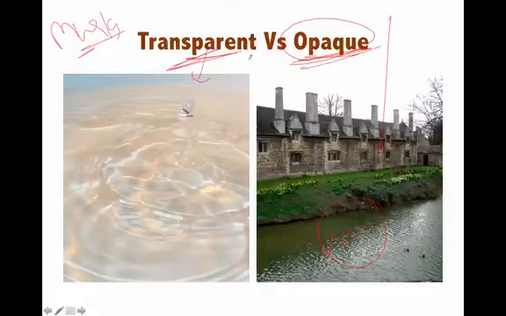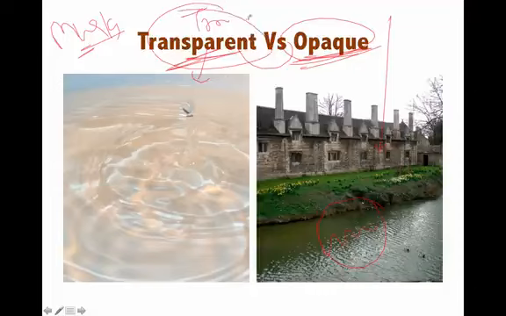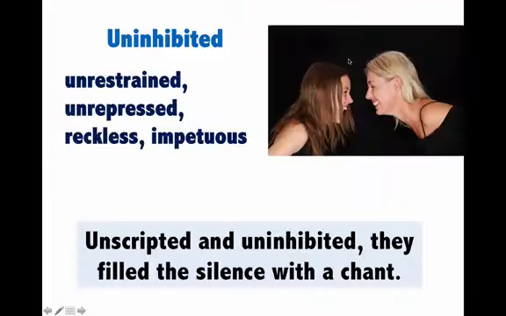Now there is an intermediate category also which is called translucent, which means limited light passes through it. However, these are technical words. Transparent, translucent and opaque, these are used in chemistry to define the state of matter sometimes. But in English, if we say transparent or translucent, both of these words mean clear and opaque means unclear. As simple as that.